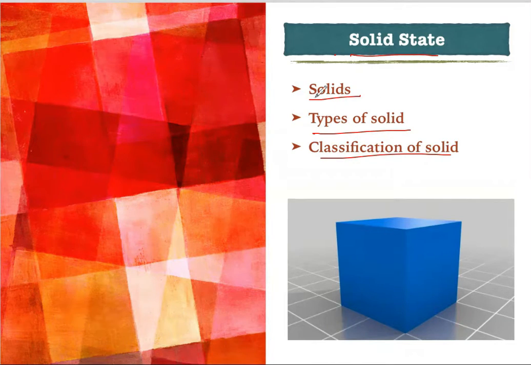So what are solids? Solids are something which has definite shape, size and volume. This picture shows a solid cube, and you are already familiar with solids from your lower classes. Now we will discuss solid state in depth. So without a doubt, let's start.